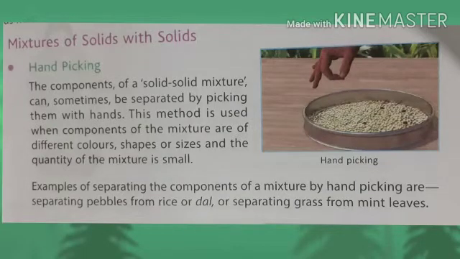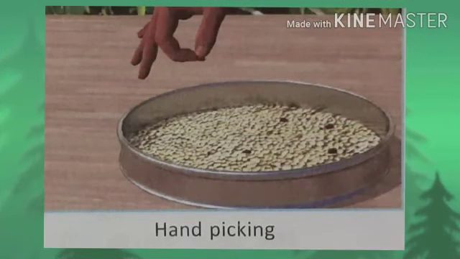Now you can see here. Hand picking is a normal sight in our houses where mothers do it. The components of a solid mixture can sometimes be separated by picking them with hands.